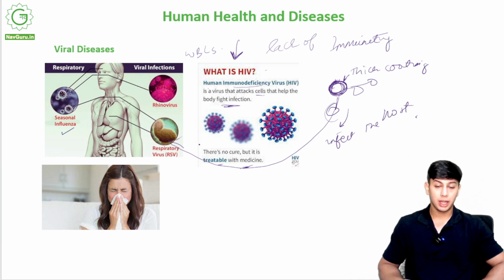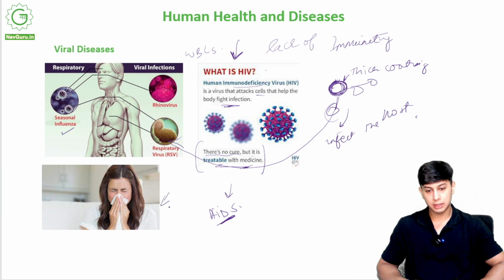There is no cure, meaning no 100% cure, but it is treatable with medicine. We can lower the effects. We can help the body increase immunity naturally, but there is no cure for it. HIV causes the disease AIDS. It is a non-communicable disease.